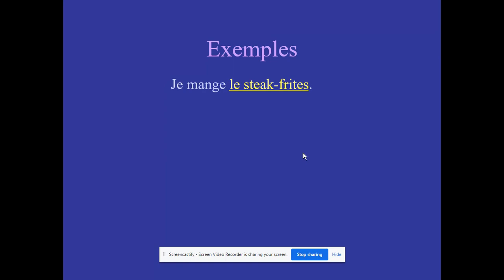Now, as I said on my previous slide, the only three options on this are going to be le, la, or les, okay? You can see hopefully that le steak frit is going to be masculine. So then when we go to replace this, we're going to replace it with le. Then we're only left with these two words. So the le is going to go in between here because it's got to go before that verb. So then we have je le mange. So when I see this, je le mange, I'm going to translate that as I eat it. Okay, je le mange.